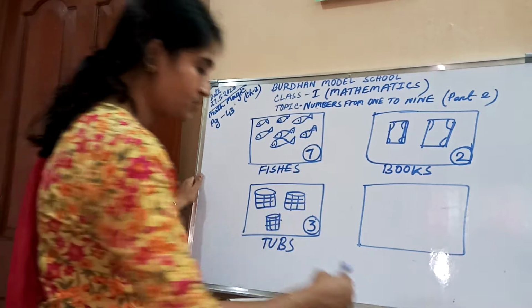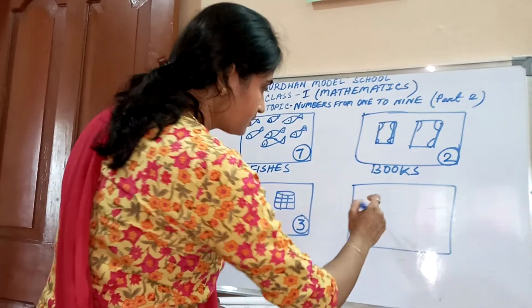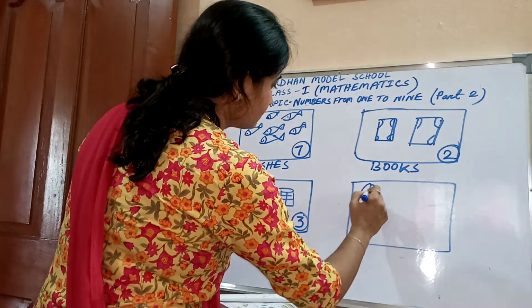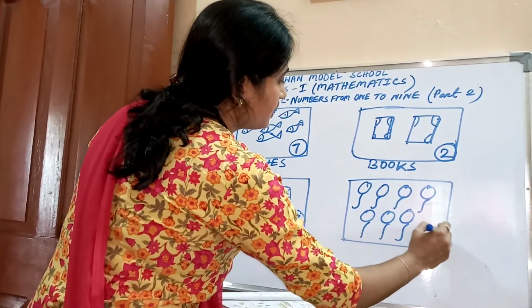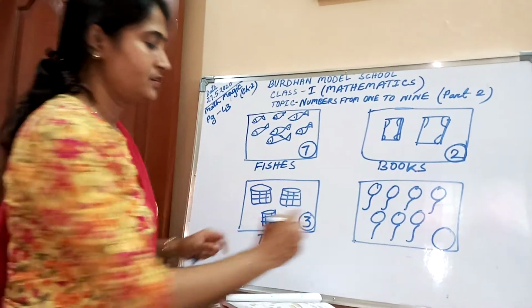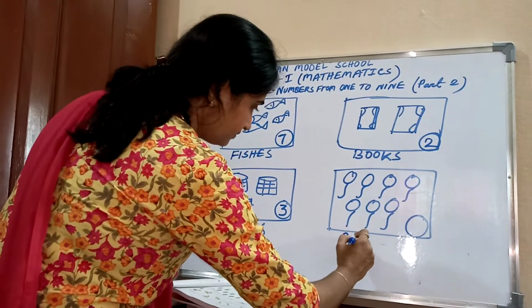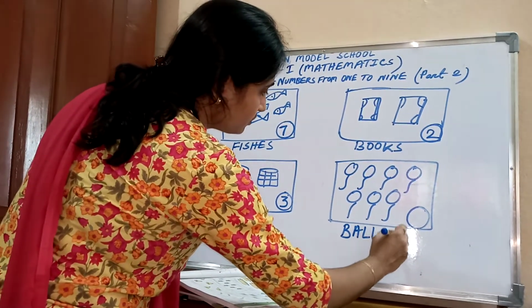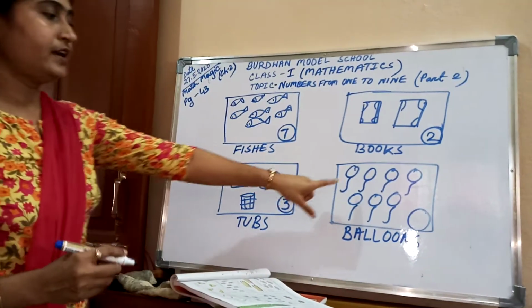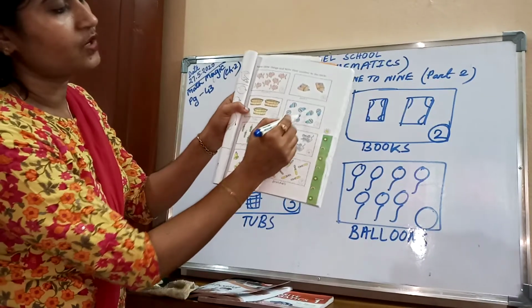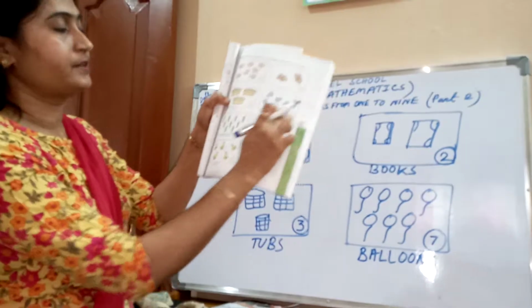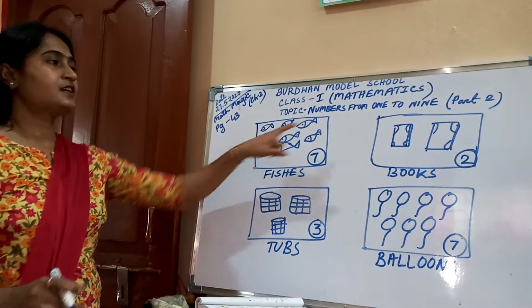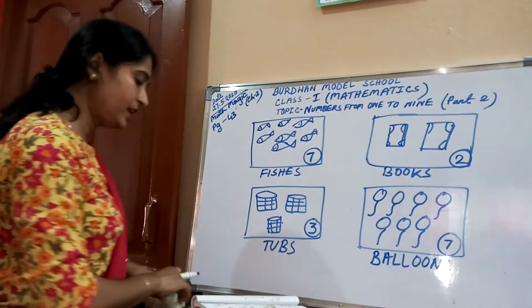And now balloons. In the next box, how many? What is this? This is balloons. Write down here. B-A-L-L-O-O-N-S. Balloons. And how many? Count it: 1, 2, 3, 4, 5, 6, 7. Write in the circle 7. And balloons, please write over here. Done everybody? Fishes, books, tubs, balloons. Okay? And the next.